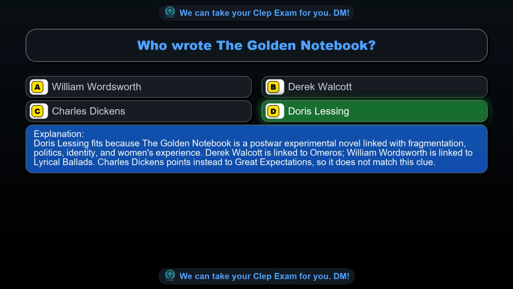Doris Lessing fits because The Golden Notebook is a post-war experimental novel linked with fragmentation, politics, identity, and women's experience. Derek Walcott is linked to Omeros, William Wordsworth is linked to Lyrical Ballads. Charles Dickens points instead to Great Expectations, so it does not match this clue.